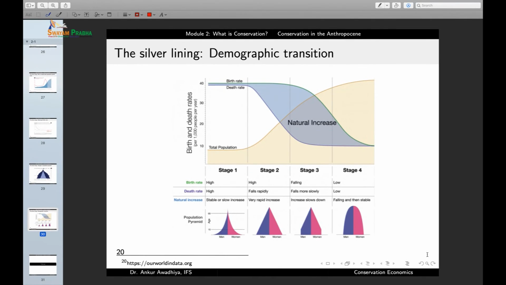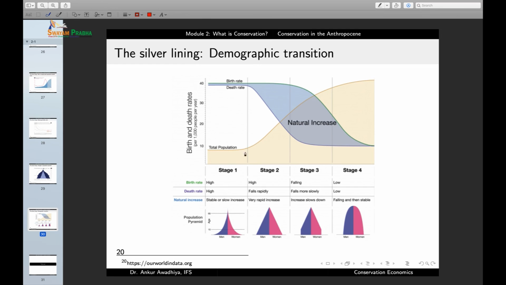So in this stage, we have a society that has a decreasing death rate, but still continues to maintain a high birth rate. So more babies are born and fewer people die. So in that stage, we will start seeing an increase in the population.